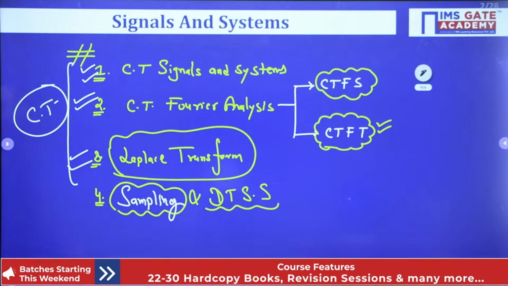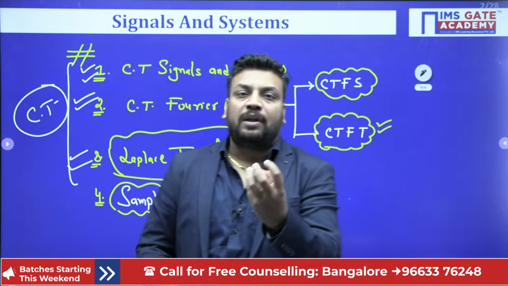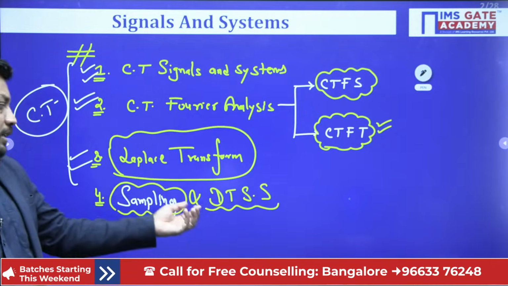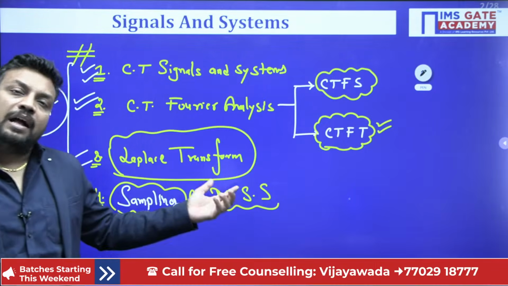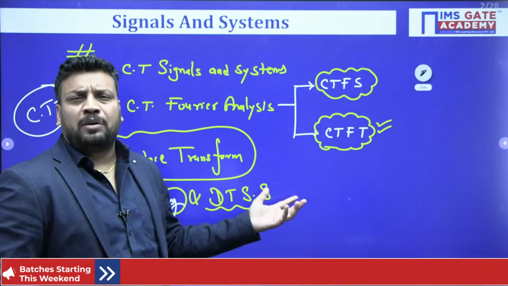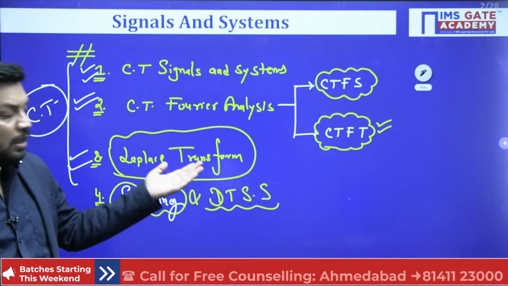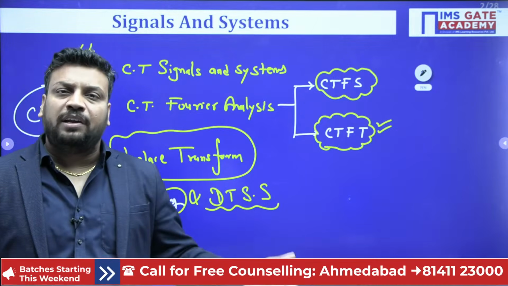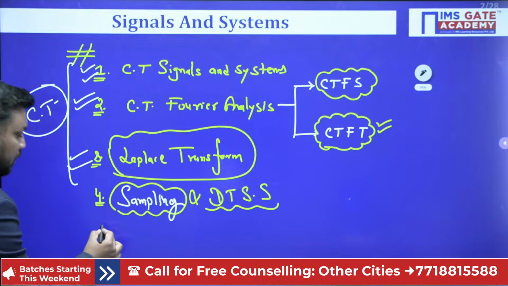So after sampling, you will enter into the discrete time signal, where we will discuss x of n. Again, we will discuss the operations on signals, the basic classification of signals: energy, power, even, odd, periodic, non-periodic, conjugate symmetric, anti-symmetric. After that, causal, non-causal. Again, we will discuss the properties: variant, invariant, linear, non-linear, convolutions. Everything we will discuss in chapter number 4.